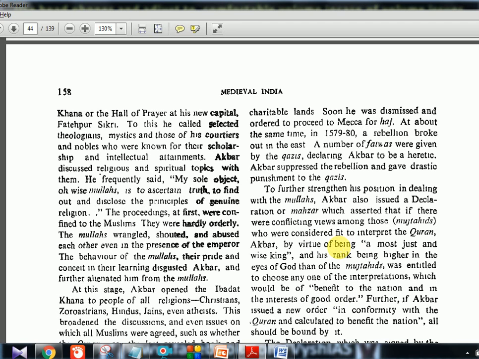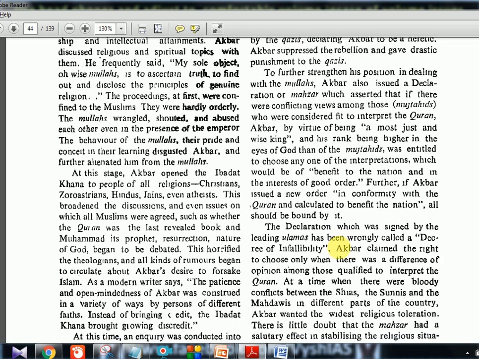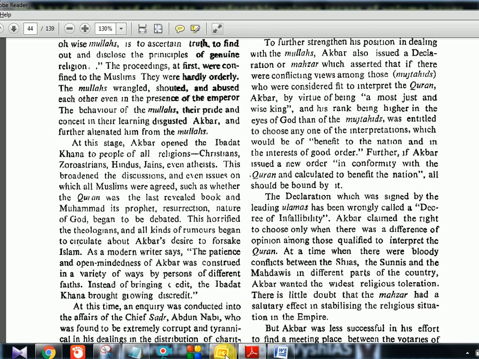Now further, if Akbar issued a new order in conformity with the Quran and calculated to benefit the nation, all should be bound by it. So it is a kind of binding decision which Akbar can make. That is this mazhar concept. Now the declaration which was signed by the leading ulama has been wrongly called a declaration of infallibility. Infallibility means you cannot change it, nothing can be against it. But Akbar here had the right.